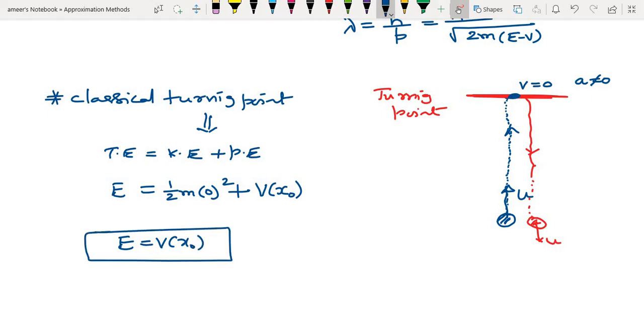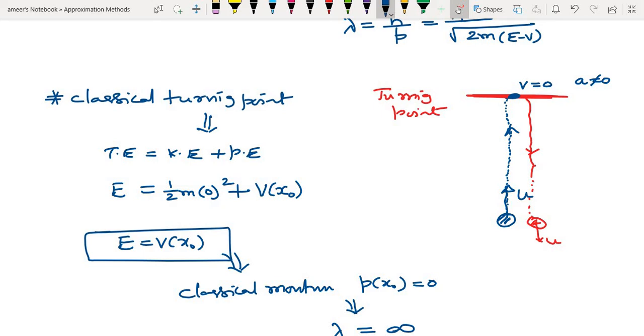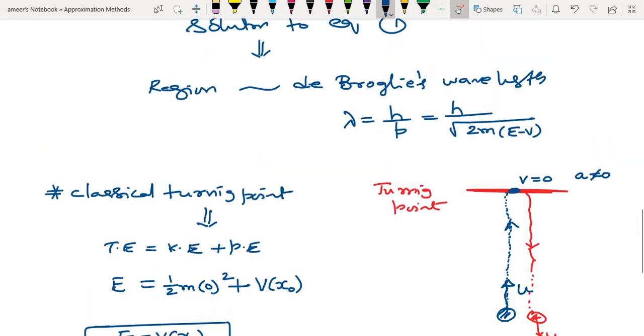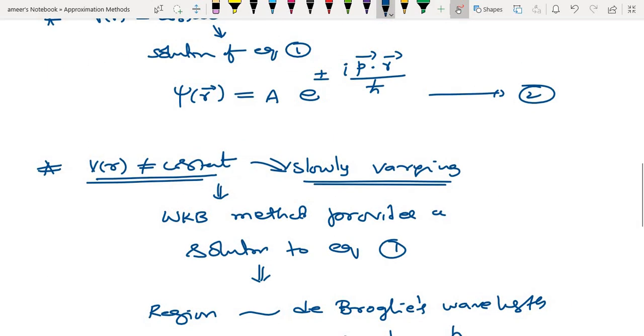Once E is equal to V of x naught, the classical momentum P at x naught becomes 0. Once the classical momentum becomes 0, lambda becomes infinity. The de Broglie wavelength becomes infinity. So we get an ambiguity where this technique fails.